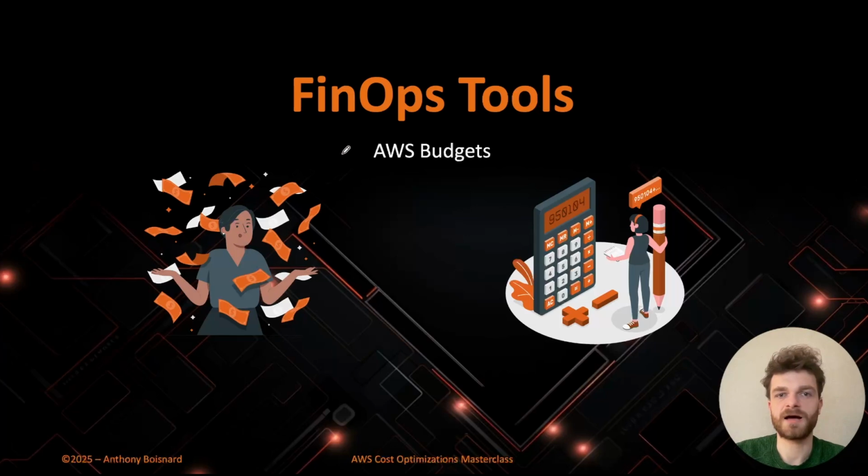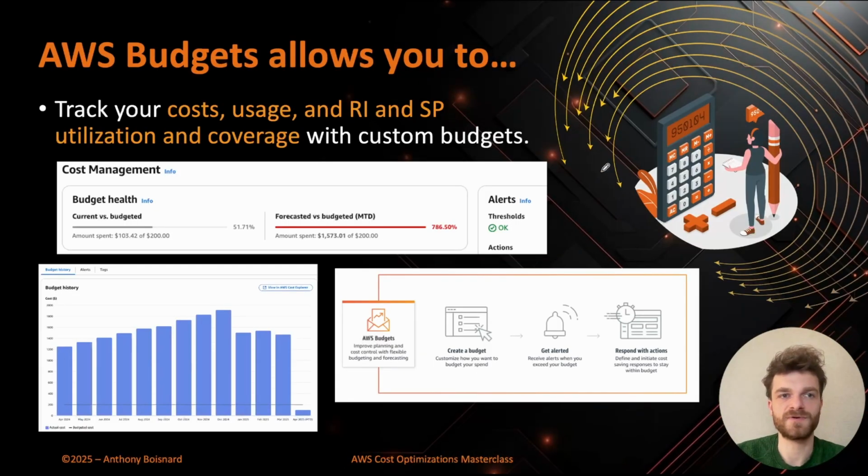Hi, let's see how AWS Budgets as a FinOps tool can save you a bunch of money. So first, AWS Budgets allows you to track your cost and usage with custom budgets. For example, in this one, I have spent over $100 for a $200 budget. So it's more than 50%.